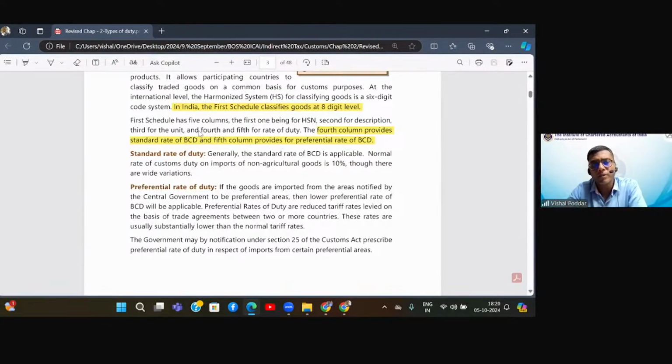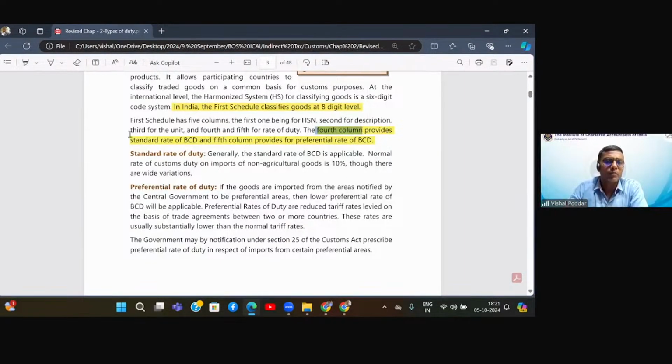Most important for us is the fourth and the fifth column where the rates of duties are given. So first column is HSN, that is a code number, then description, then the unit column. Now the most important column for us is fourth and fifth. In both these columns, rate of duty is given. That is the import duty rate, the basic import duty. Now the question is why there are two rates? Please remember this. These are relevant things for exams.